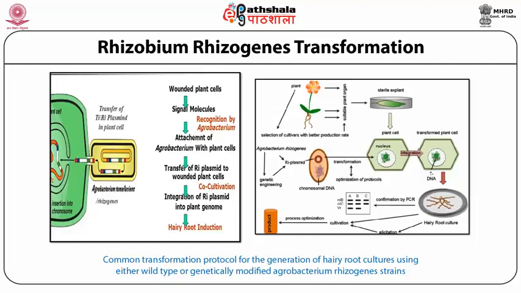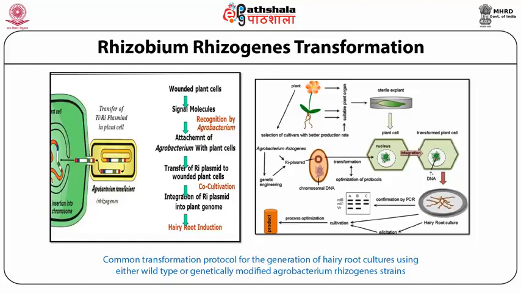In figure A, we will find out how the Ri plasmid of the bacteria transfers into the plant cell. Here we find that, first of all, the plant is infected by the bacterium at the infected part. As a result, some signal molecules are released which should be recognized by the bacterium. These signal molecules help in the attachment of the bacterium to the plant cell.